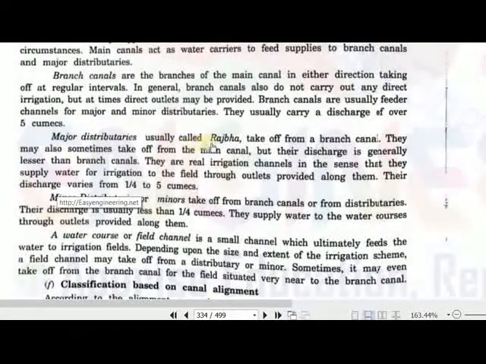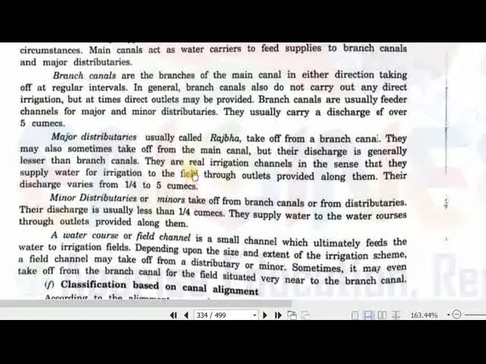And a major distributary, also called rajba in the local language, takes off from a branch canal. There are many branch canals on one main canal, and there are many further major distributaries even on one branch canal, but the discharge is generally less as compared to the main or branch canal.